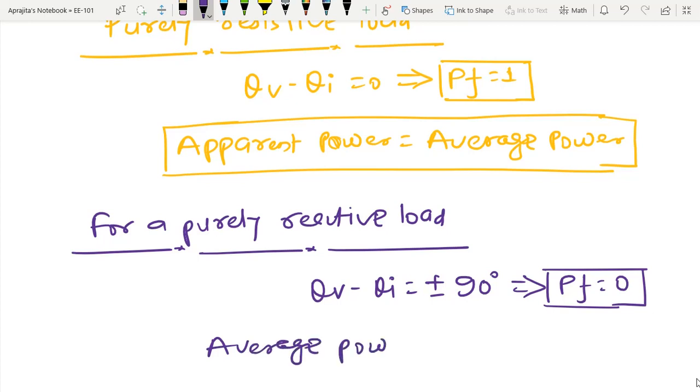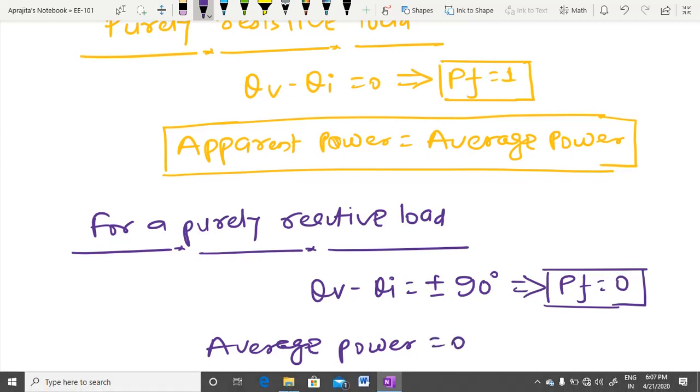Because average power is the multiplication of apparent power and power factor, I can conclude that average power equals 0. So when we have a purely resistive load, apparent power equals average power, and in case of a purely reactive load, average power equals 0.